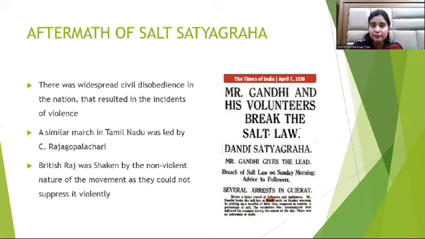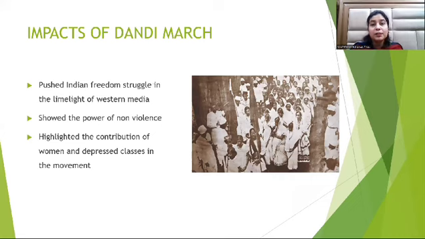Then let's come to the impact of the Dandi March. What was the result of the movement? Firstly, it pushed the Indian freedom struggle into the limelight of Western media. While this whole 24-day-long march was going on, at the end of every day, Gandhiji used to give out interviews, and there was vast coverage from the Western media at that time, and he used to raise his voice against the government and the conditions they forced Indians to live in.